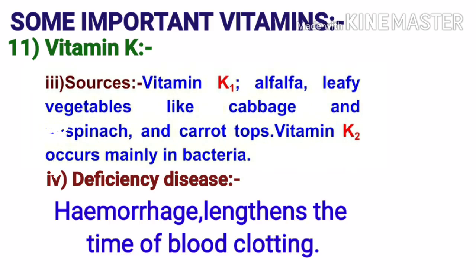Sources of vitamin K1 are alfalfa, leafy vegetables like cabbage and spinach, and carrot tops. The source of vitamin K2 occurs mainly in bacteria. The deficiency of vitamin K causes hemorrhage, lengthens the time of blood clotting.